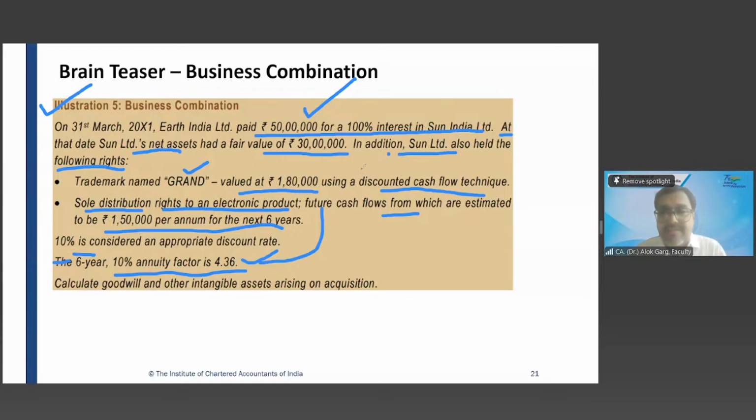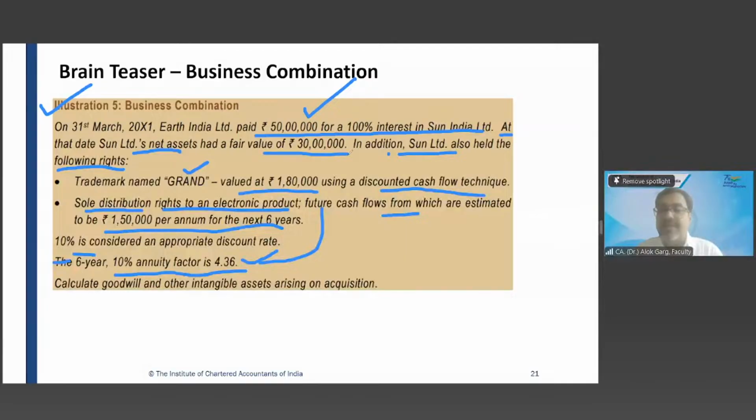So basically, why is this company paying 20 lakh rupees extra? Goodwill is a residual number. Goodwill is not a dedicated asset. Goodwill is an image, a name, right? But why has this company paid 20 lakh rupees extra? Because this company has seen a trademark which may be beneficial to Earth, and a sole distribution right which may be beneficial to Earth, right?